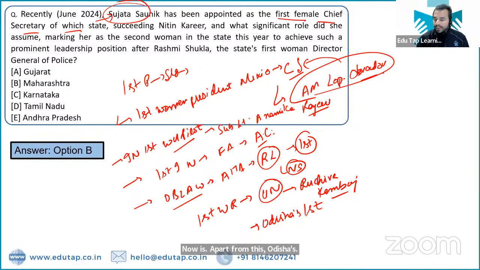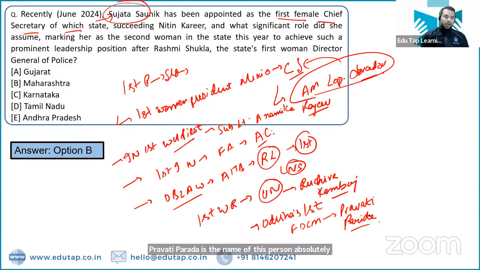Now guys, apart from this, Odisha's first female deputy chief minister. Odisha's first female deputy chief minister. What is the name of this person? The name of this person is Pravati Parida. Pravati Parida is the name of this person. Absolutely right.